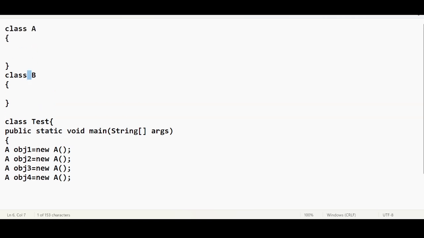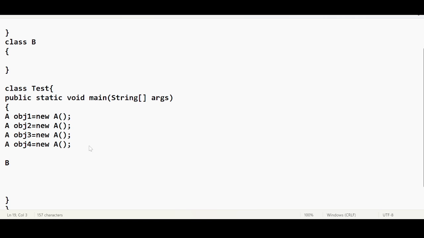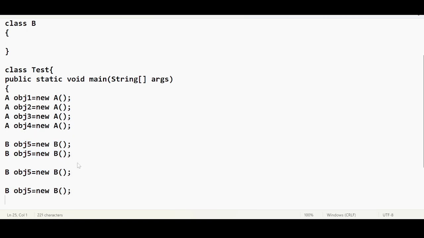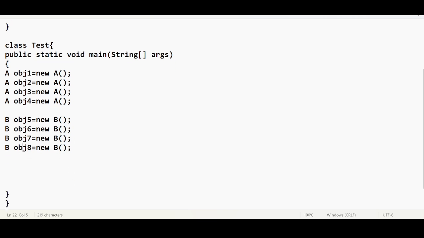Now I have class B, and for class B I can create a number of objects as well. This time let us take obj5 equal to new B. Let me copy and paste this. Now you see the importance of the instanceof operator. obj5, obj6, obj7, and obj8. For class B, I have created four objects. Each object is identified by one reference variable.